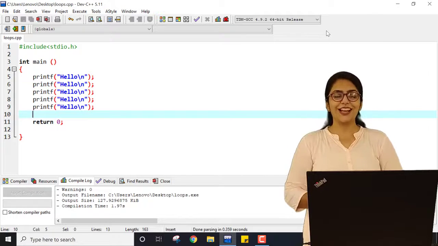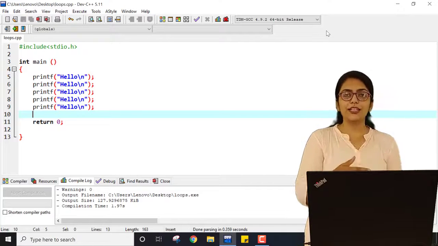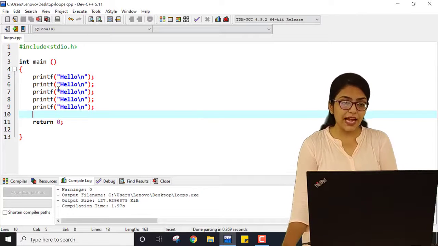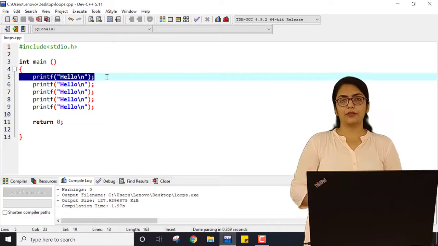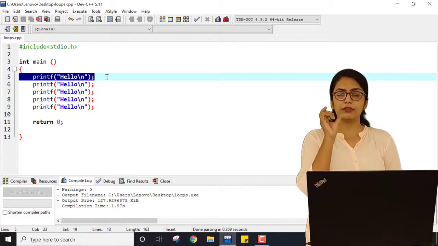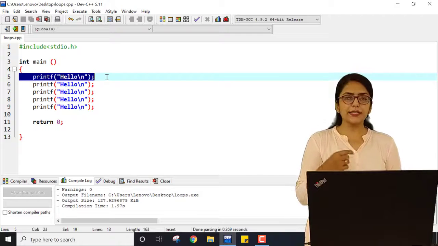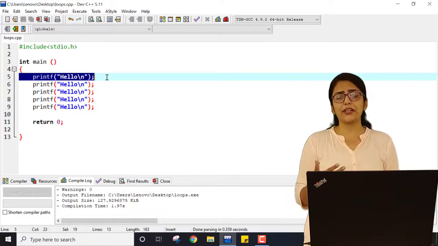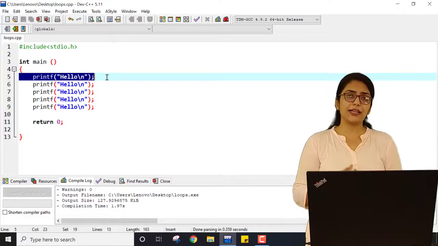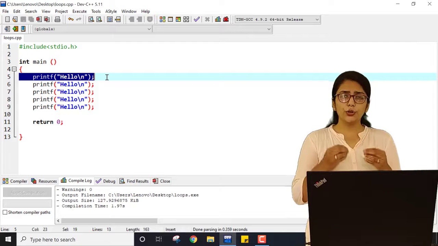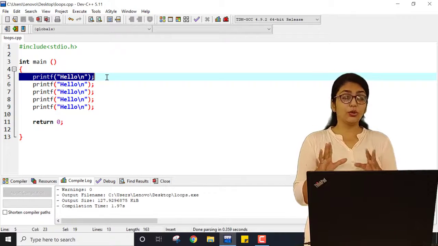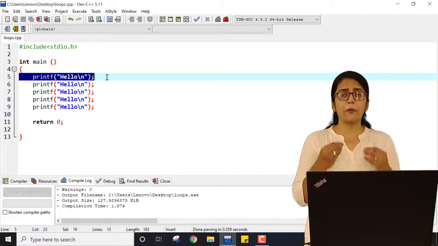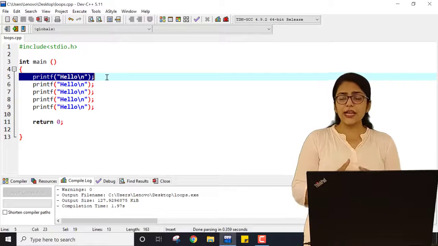Now, my mind changed. Now, I am telling you to execute this 100 times. What is happening over here? Same statement, that is printf. Inside that I have used the word hello. I am executing the statement say 10 times, 11 times, 50 times, 100 times, lakhs of times. Similar statement. Should I do this copy-paste work? Literally, no. This is not a habit of good code. This is not a good code. This is not efficient, optimized code. I can do that